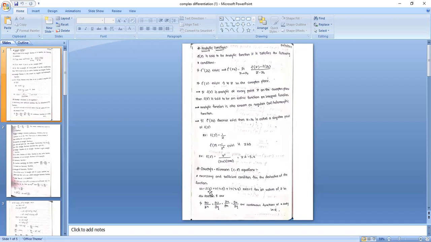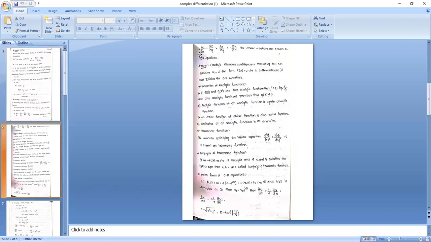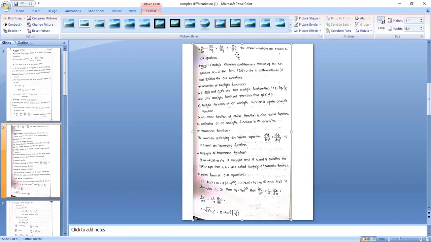That is, if f dash of z exists, if the derivative exists, then first condition, all the partial derivatives are continuous. Next, second condition, dou u by dou x equals dou v by dou y, and dou u by dou y equals minus dou v by dou x. These two conditions are called the necessary and sufficient condition to find whether the given function is analytic.